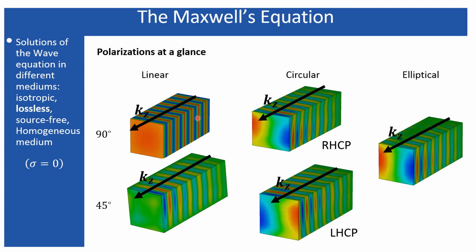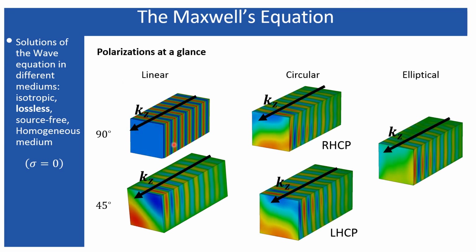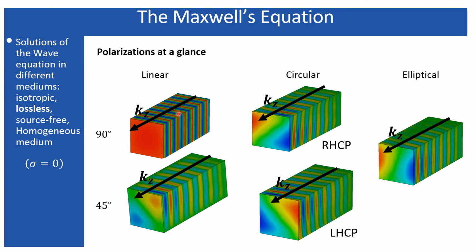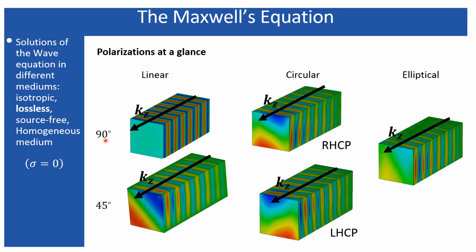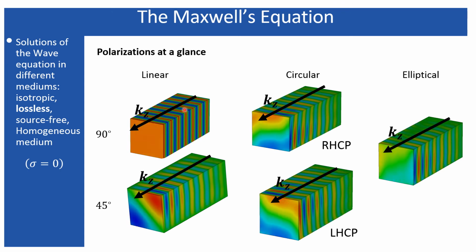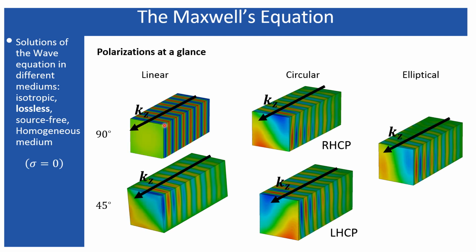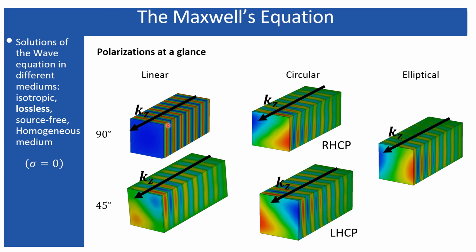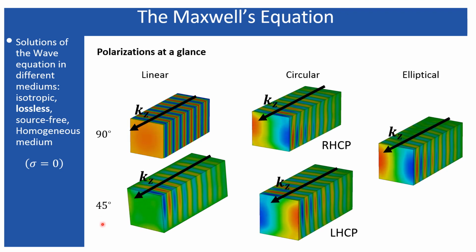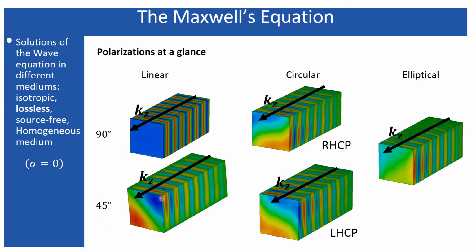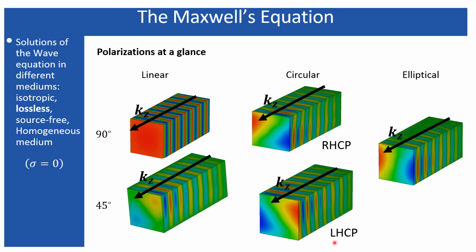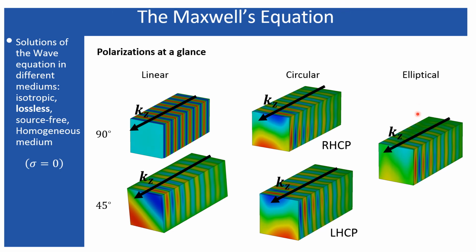And this is the summary of all the animations I have used to represent all kinds of polarization. The first is for linear polarization, either x-directed or y-directed. I have represented it by only one simulation because x-directed and y-directed polarized waves are not distinguishable in free space. This one represents the 45-degree polarization, this is the circular polarization, RHCP and LHCP, and this one is the elliptical polarization.